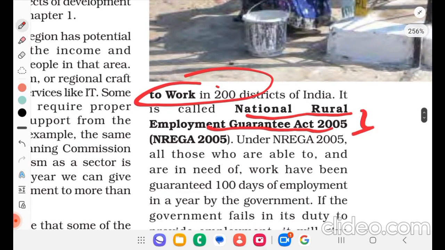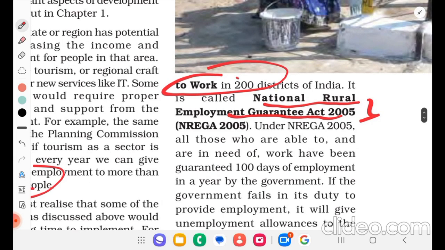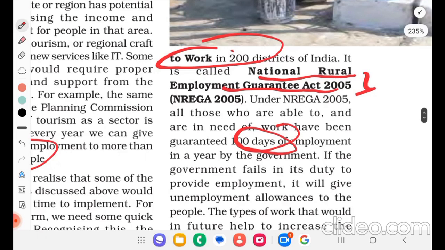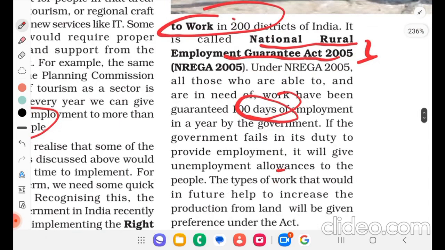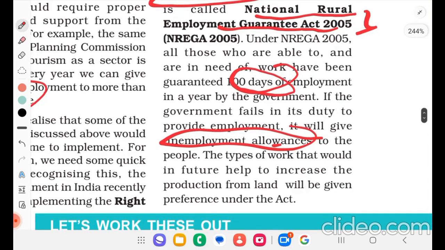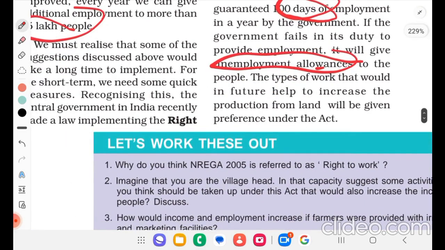All those who are able to and are in need of work have been guaranteed 100 days of employment in a year by the government. If the government fails in its duty to provide employment, it will give unemployment allowances to the people. The types of work that would in future help to increase the production from land will be given preference under this act.